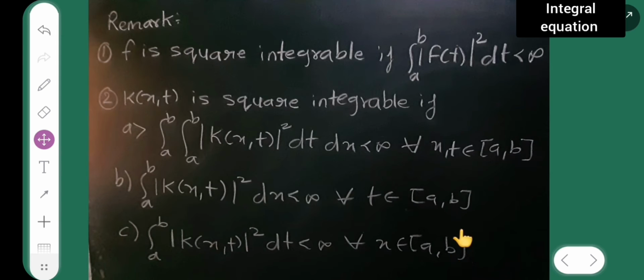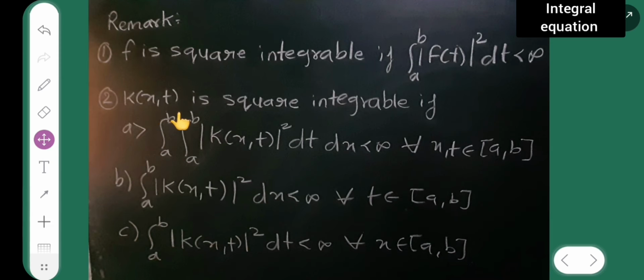Next I have the remarks. The first remark says f is a function. This function f is square integrable when the integral from a to b of modulus of f of t the whole square dt is less than infinity.